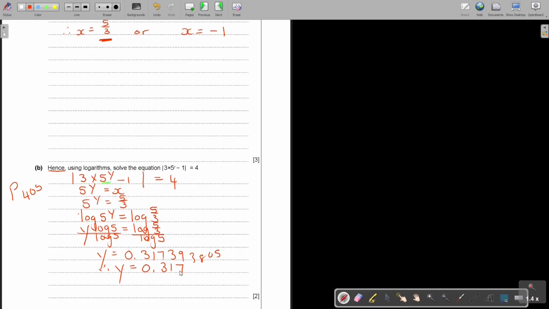Okay. What will happen if it's negative 1? Can I just show you? It's not going to work due to the negative, but I want to show you. You don't have to do it here, I just show you. I'm going to say 5 to the power of y is equal to negative 1. But do you see, as soon as you say log 5 to the y equals, you can even press it on the calculator.